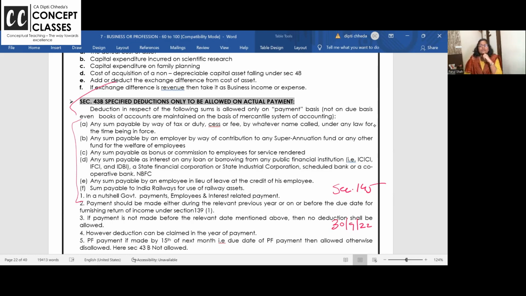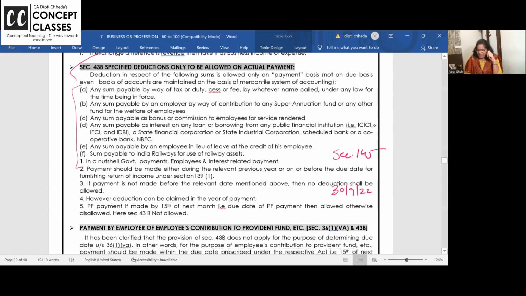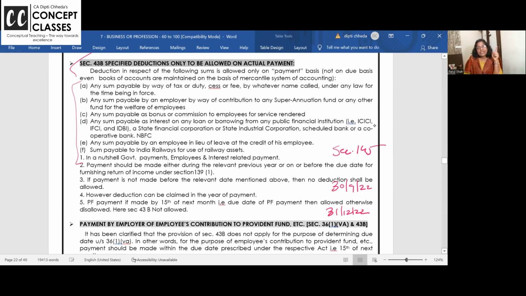Paid by due date, and then it will be allowed. Ma'am, March I made it due, but I paid it in December. Will that expense be allowed? No. But I paid it in December, ma'am. Will it be allowed next year? Yes. Now this is the emotional side of the no critics.